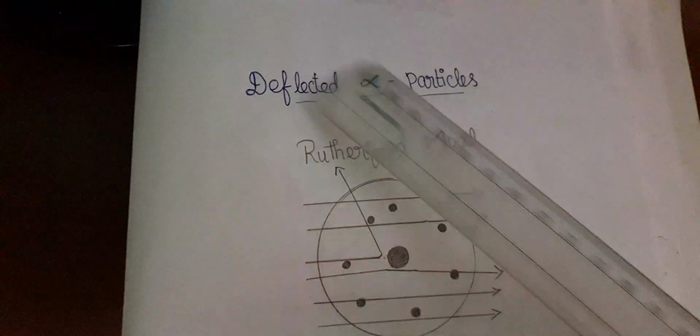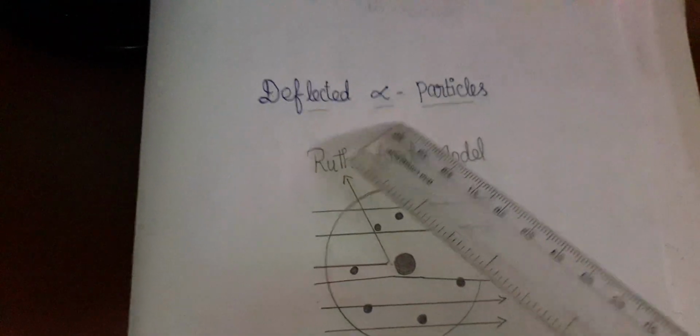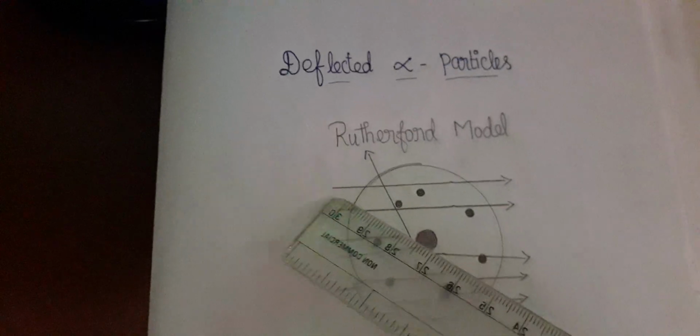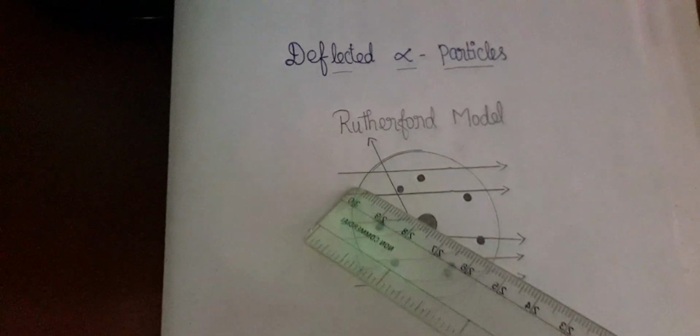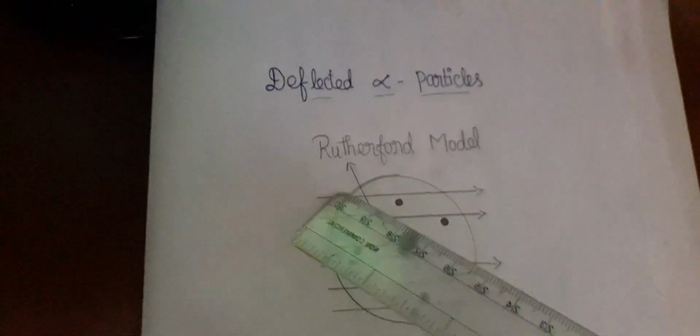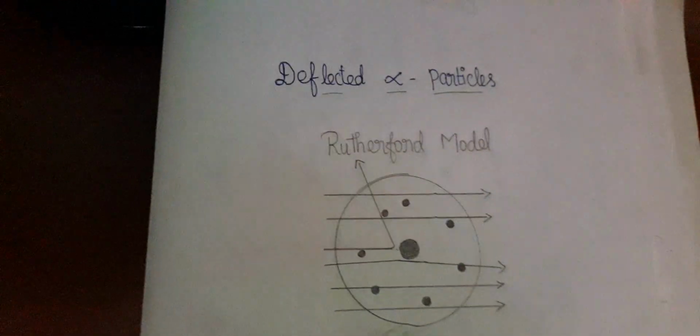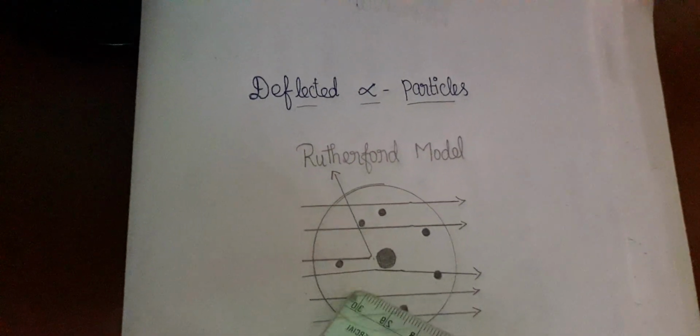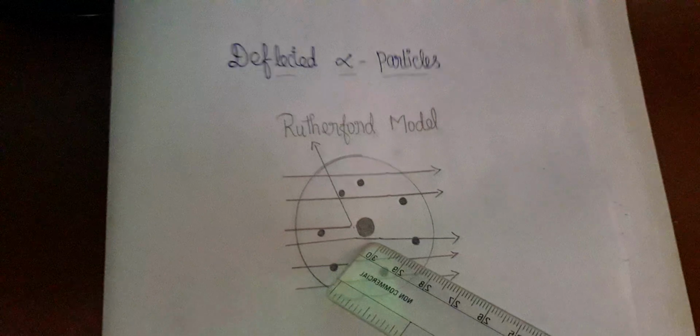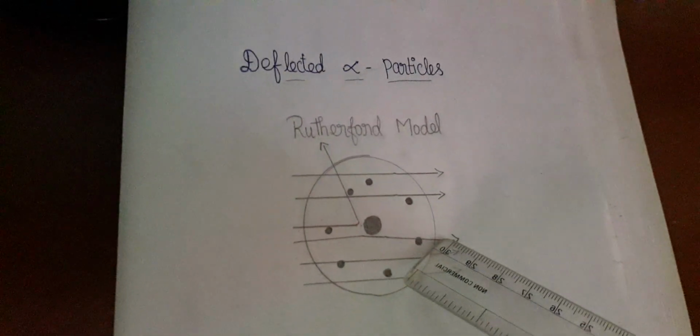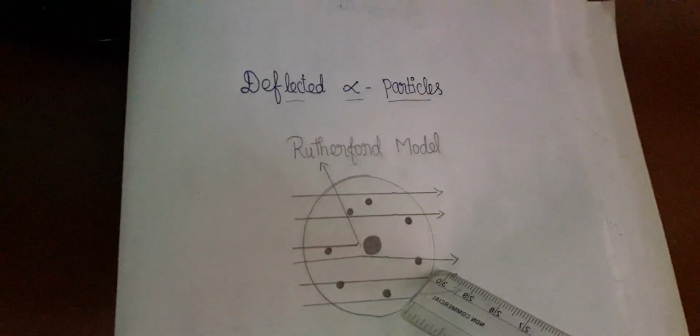I will show one image, children. This is the deflection of alpha particles. Most of the positively charged rays are moving in a straight path. Some alpha particles are slightly deflected from their straight path.